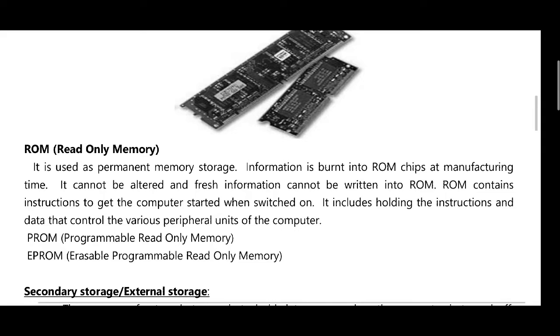It cannot be altered, and fresh information cannot be written into ROM. ROM contains instructions to get the computer started when it is switched on. It includes holding the instructions and data that control the various peripheral units of the computer.